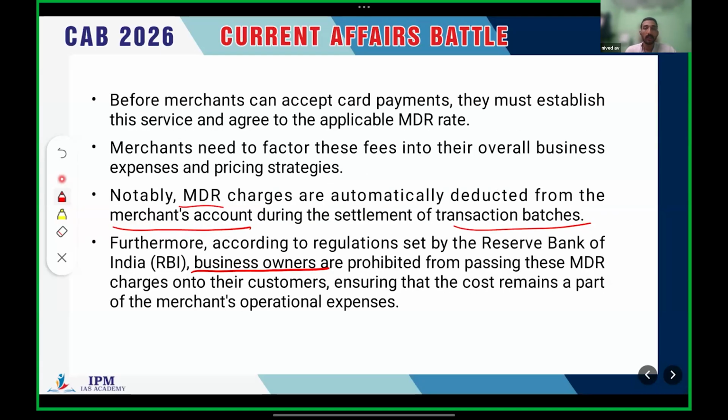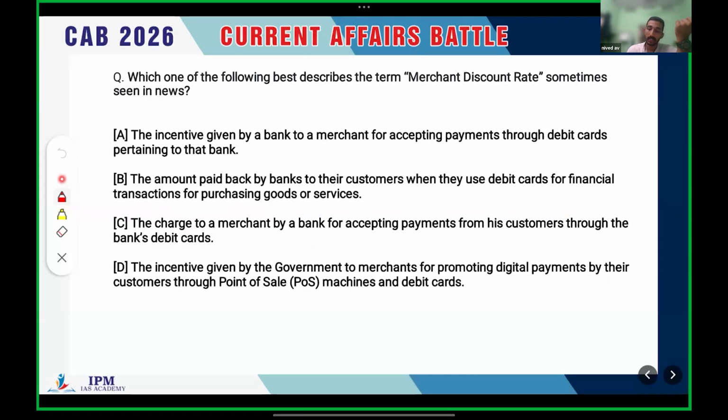Okay. So that's all about MDR, the merchant discount rate. I think UPSC has asked about this MDR in their previous years' examinations. So, one question from this particular topic. It's a basic one. Let's go through the question.